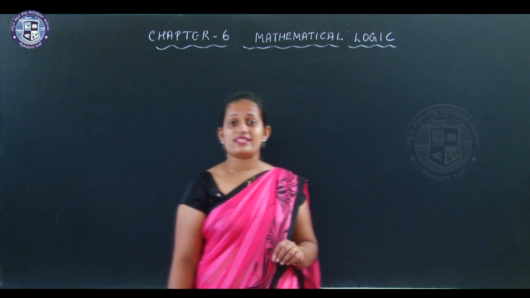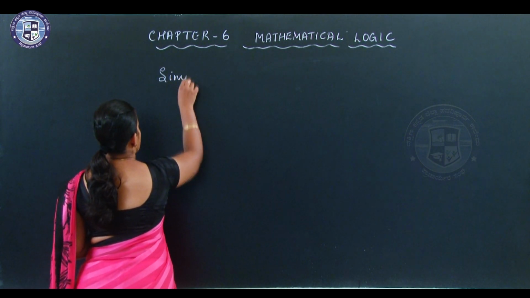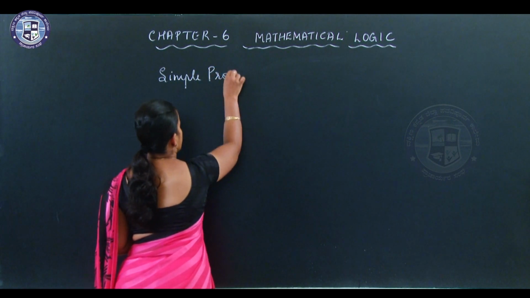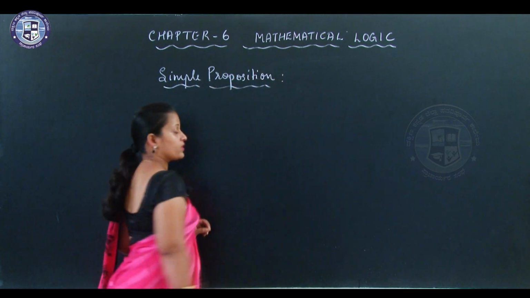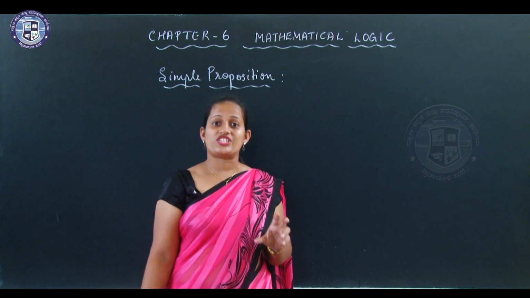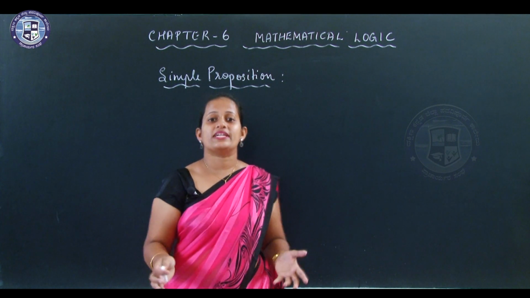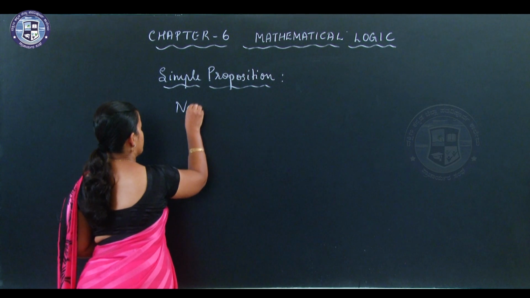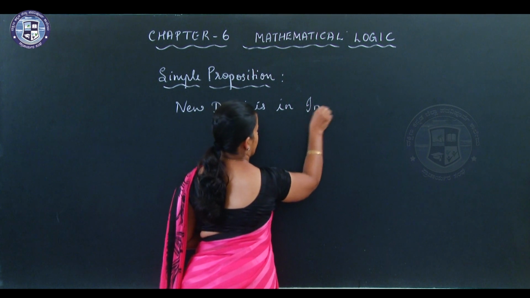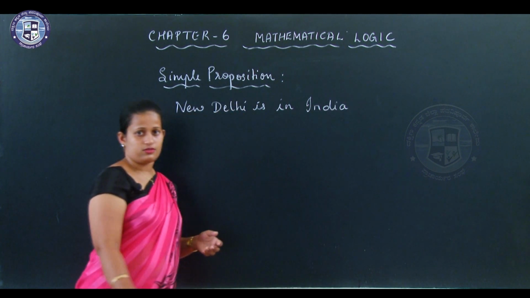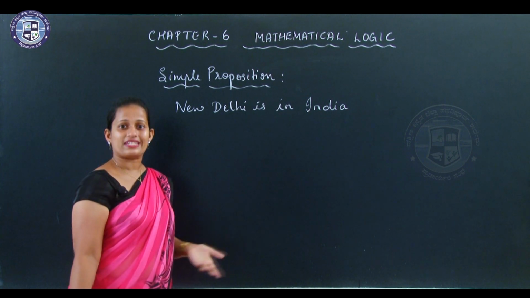We shall now see what is a simple proposition and a compound proposition. Simple proposition is the one which cannot be split into more propositions. It is the simplest one. You cannot split it up more. For example, New Delhi is in India. This is a simple proposition. It is a true proposition. You cannot split this up.